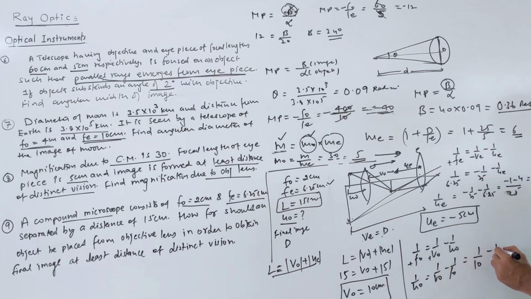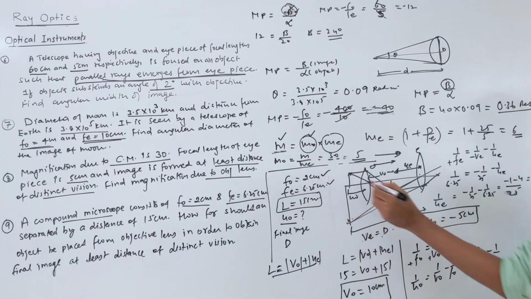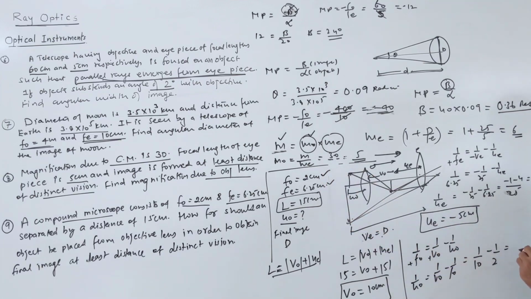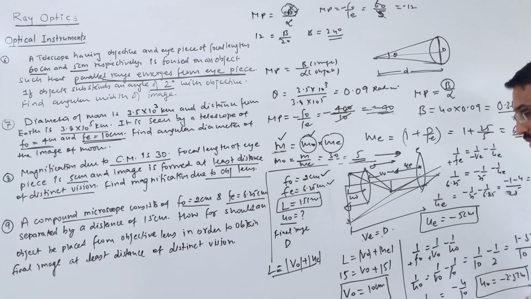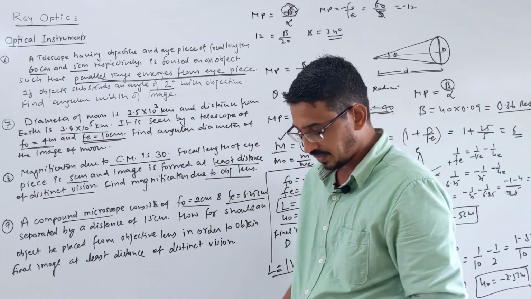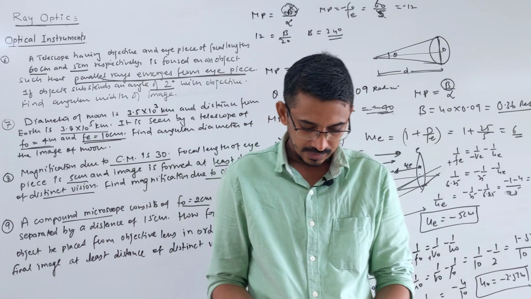1 by V naught is 10 centimeter. Focal length already calculated, 2 centimeter. 10 you take LCM. 10 goes 1 time, 2 goes 5 times. So 1 by U naught is coming minus 4 by 10, or U naught is coming 10 by 4, that means minus 2.5 centimeter. Negative, yes, because the object is placed against the light, right? So minus 2.5 centimeter, that's your answer. This was the main thing.